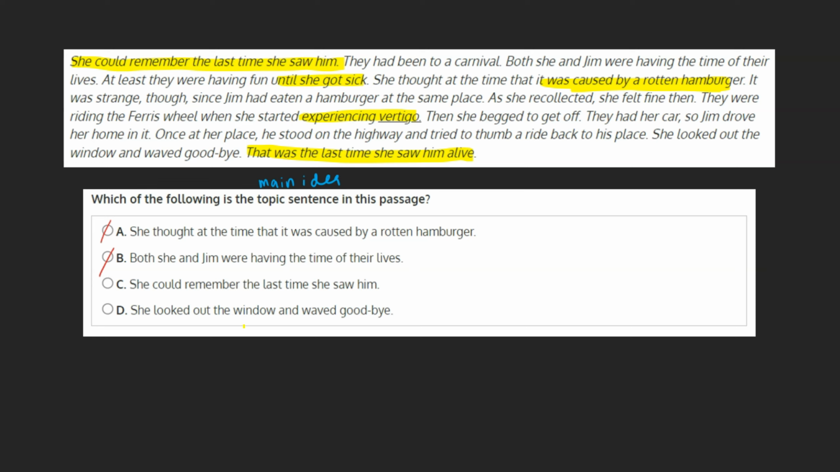D. She looked out the window and waved goodbye. Just like with choices A and B, not enough sentences in the text reflect this idea, which is only mentioned at the very end of the passage. Therefore, this can be marked as incorrect, and C, she could remember the last time she saw him, can be marked as our final answer.